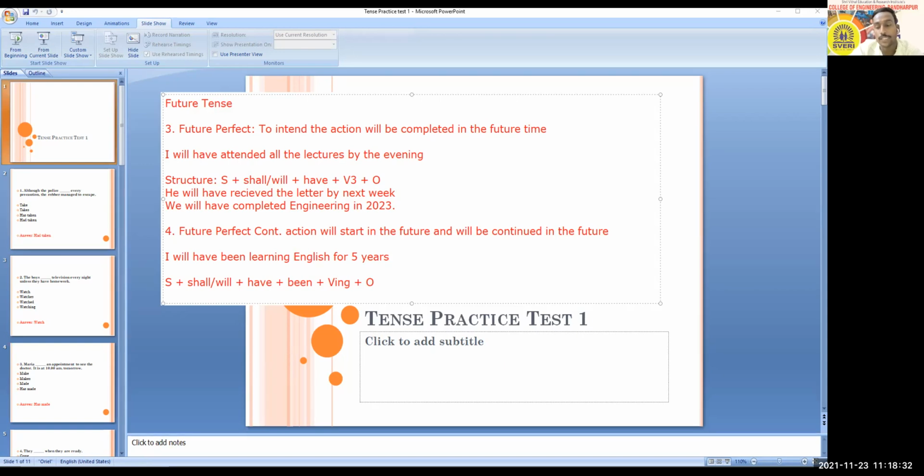Okay, Pragati is also sending another example: "They will have been studying seriously." That is also right. "We will have been working hard for this position." Yes, Ganesh, you are also right.